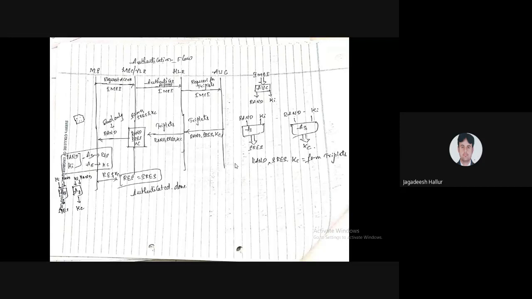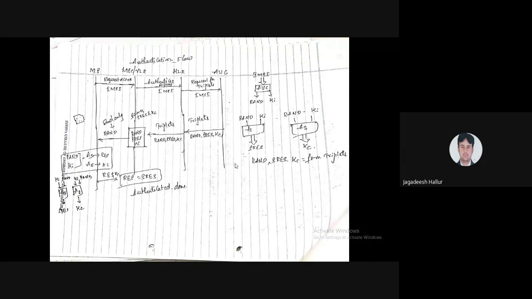Whenever the user wants to make a call, the first request has to be sent to the MSC. That request is nothing but the International Mobile Subscriber Identity, that is the IMSI. That request has to be forwarded to the HLR, the home location register, meaning this person has to be located and checked.